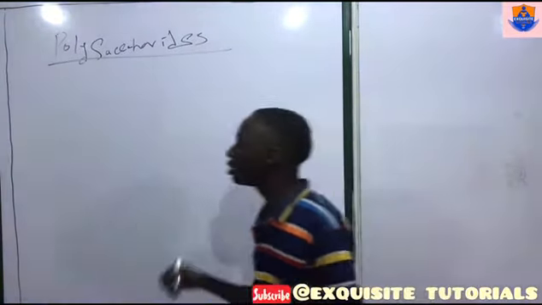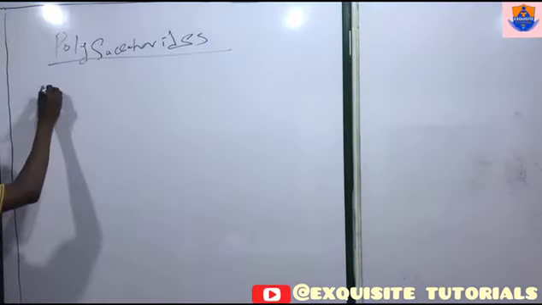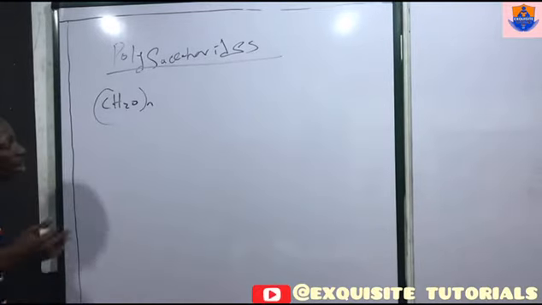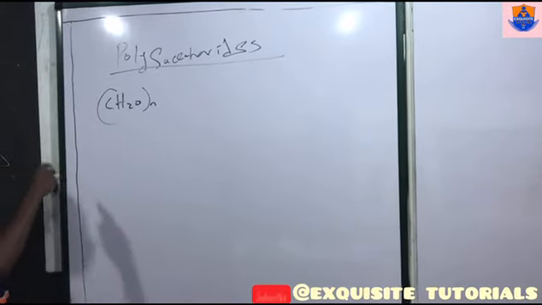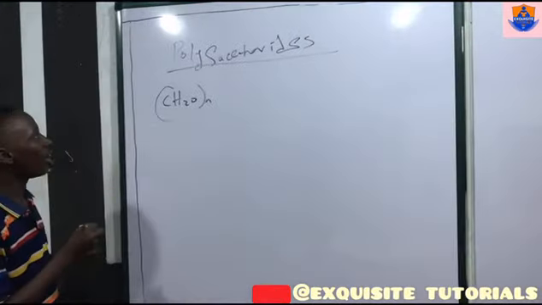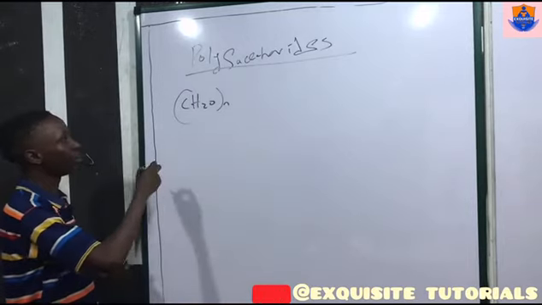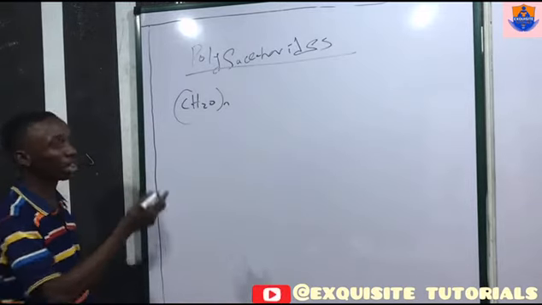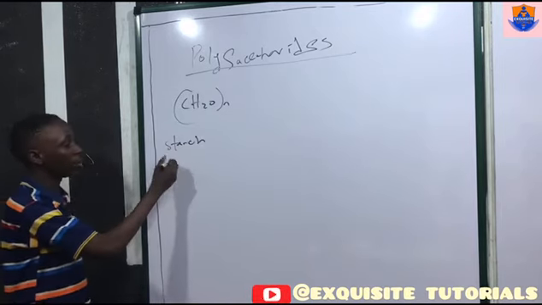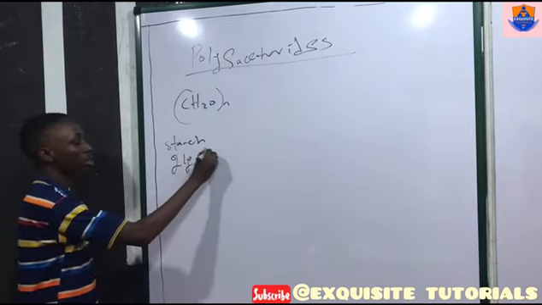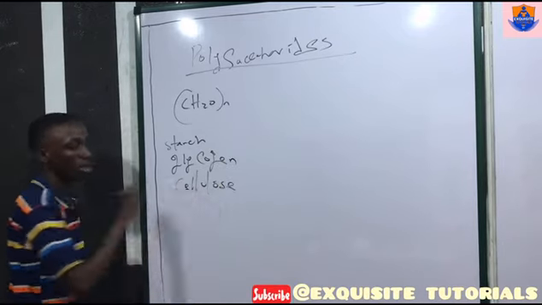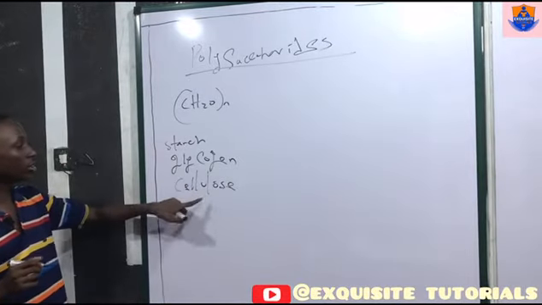Now, let's imagine we have something like this: (CH2O)n. For a polysaccharide, n can be a very large number. We can have starch, glycogen, and cellulose.